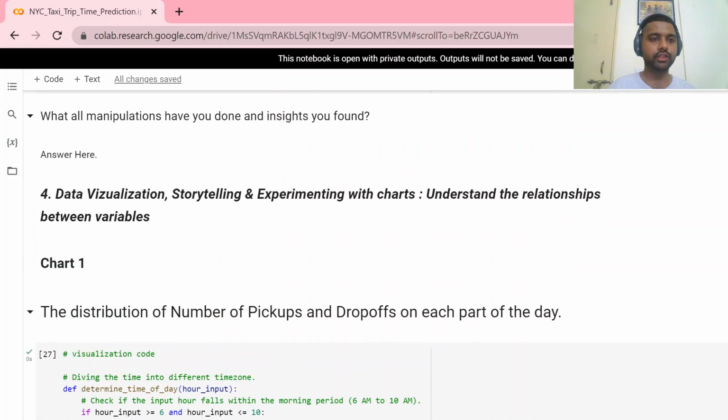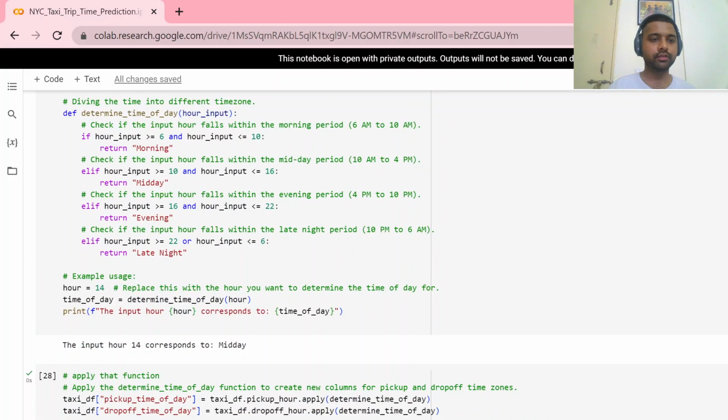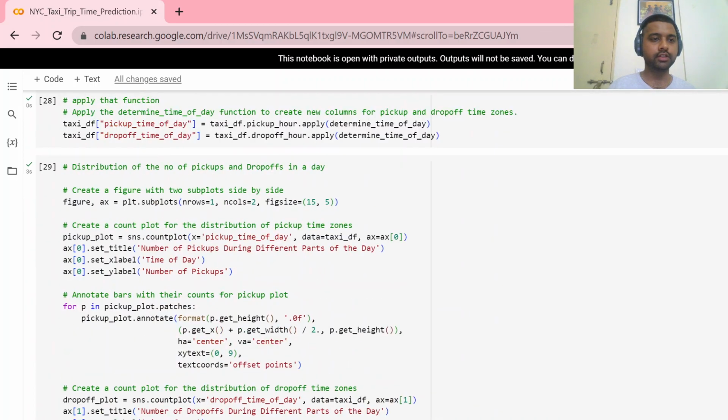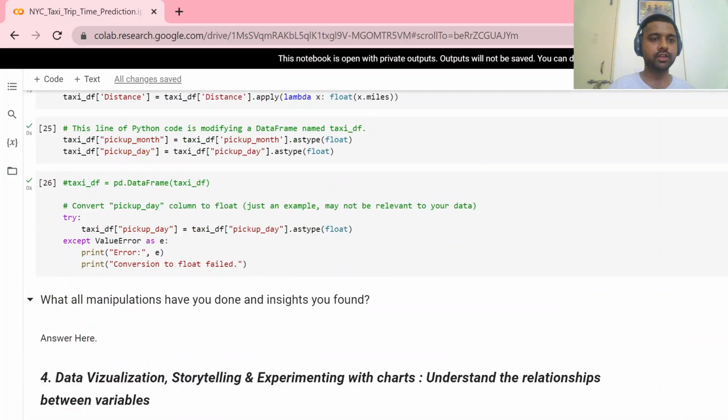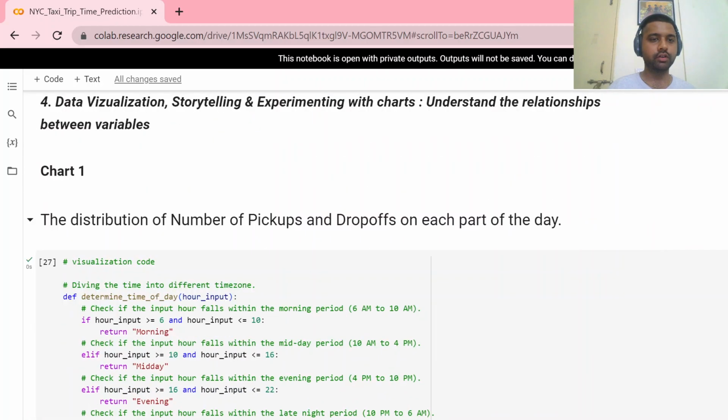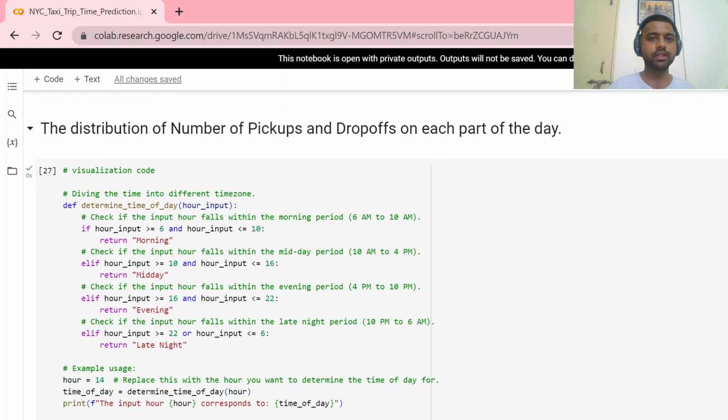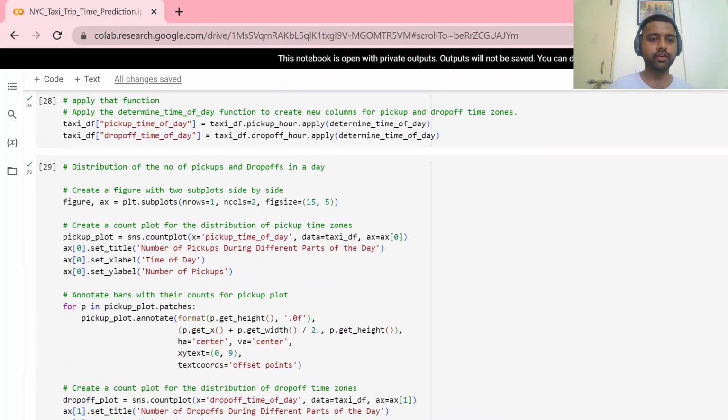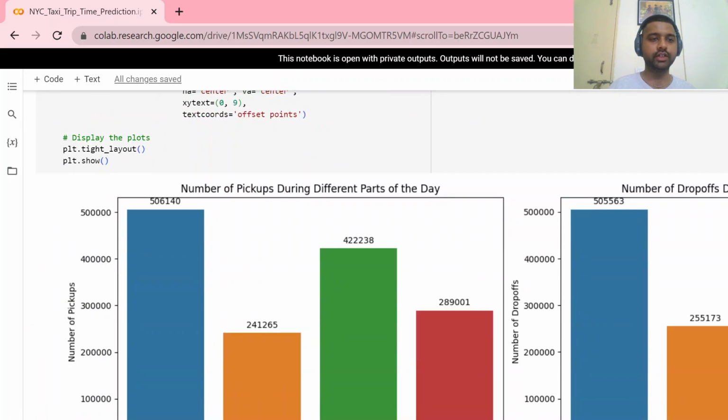Now we come to the data visualization part. Here we visualize our first data: the distribution and number of pickups and drop-offs on each part of the day. We divide it into four categories: evening, late night, midday, and morning.